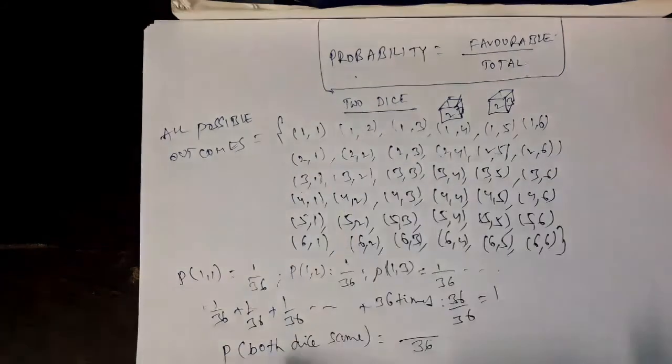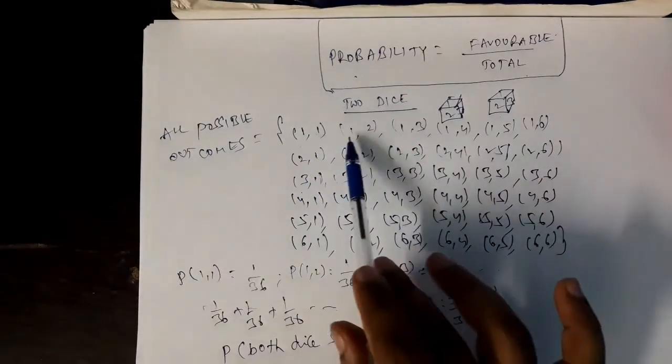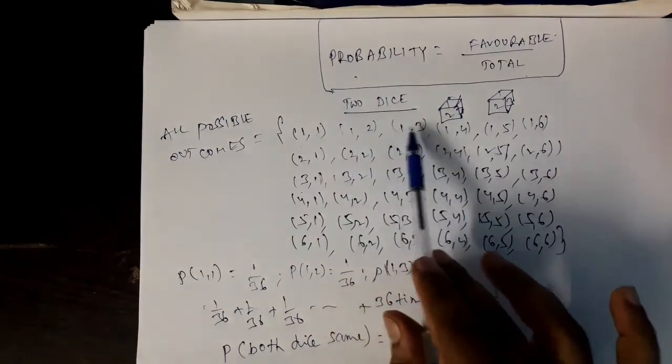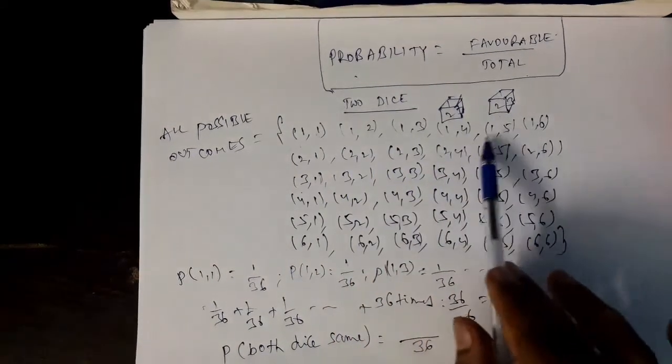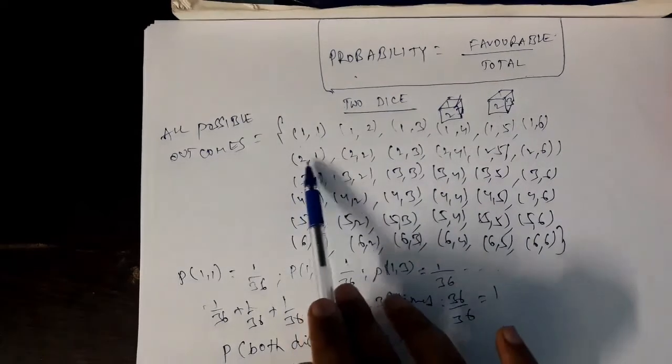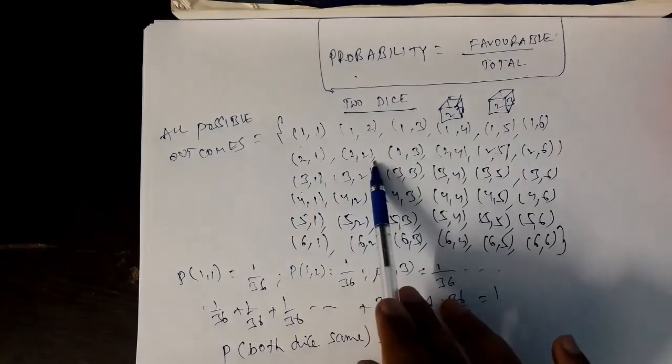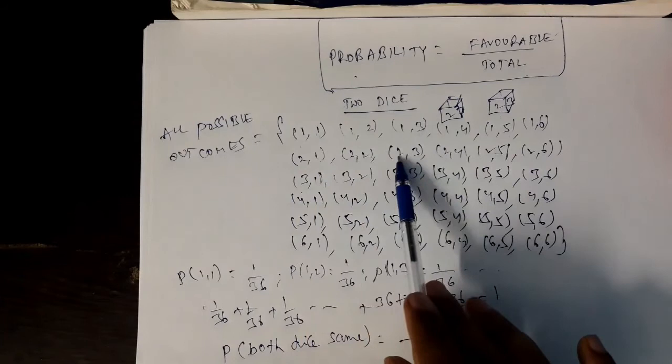Will it satisfy this condition? Yes, both same. Will it satisfy? No. Both are same? No. Both are same? No. This one? Both are same? No. Both are same? Yes. This one? Both are same?